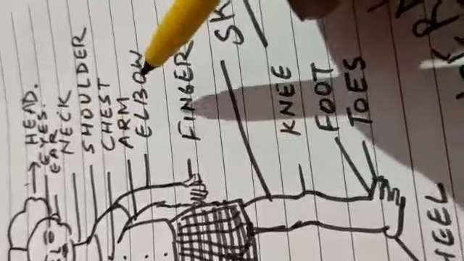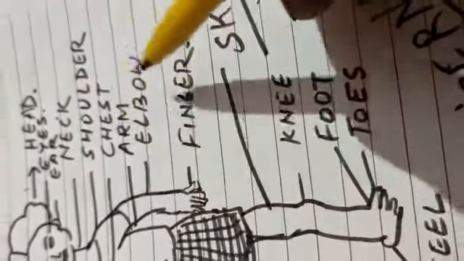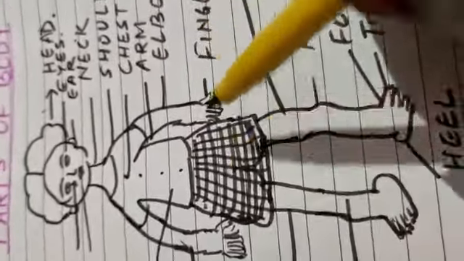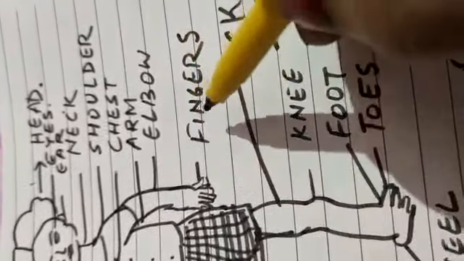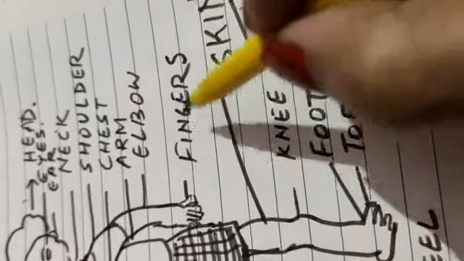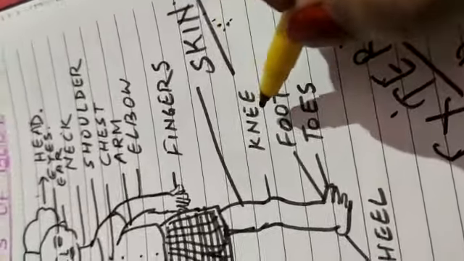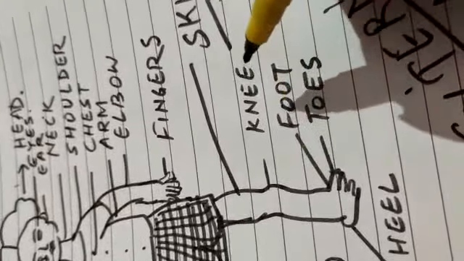Now arm. Elbow is a movable part of our hand. Fingers. What is the use of fingers? In writing, in painting. This is the use of our fingers. Now, knee is a movable part of our leg.